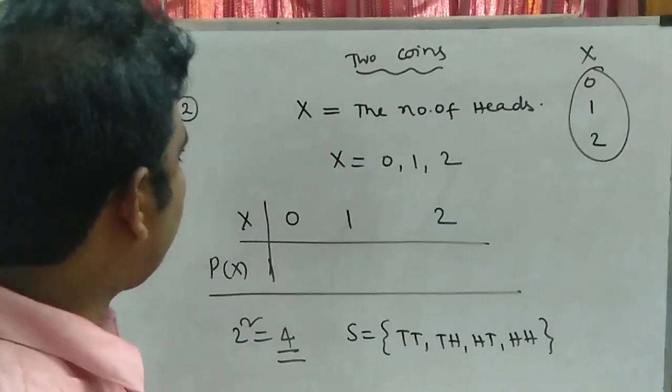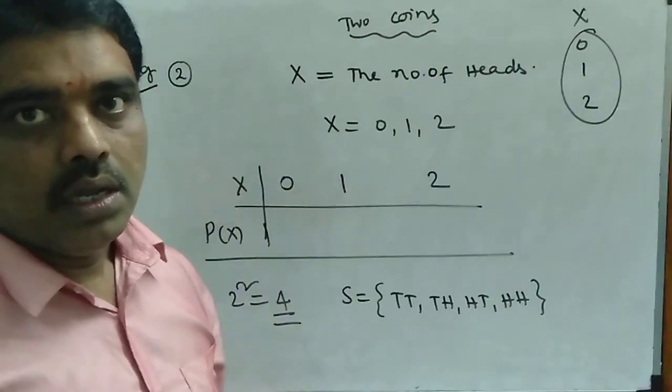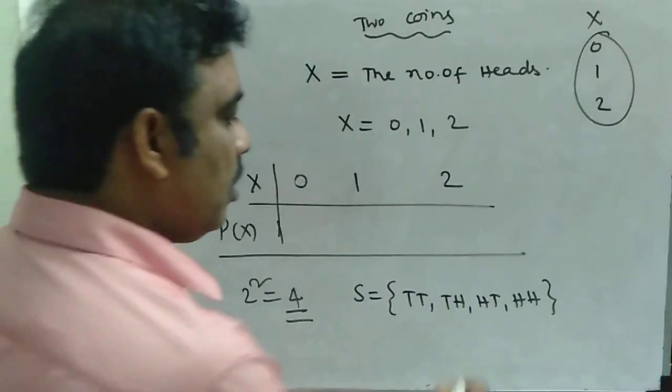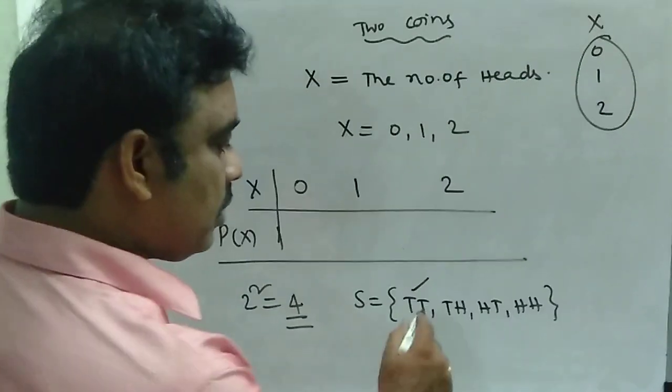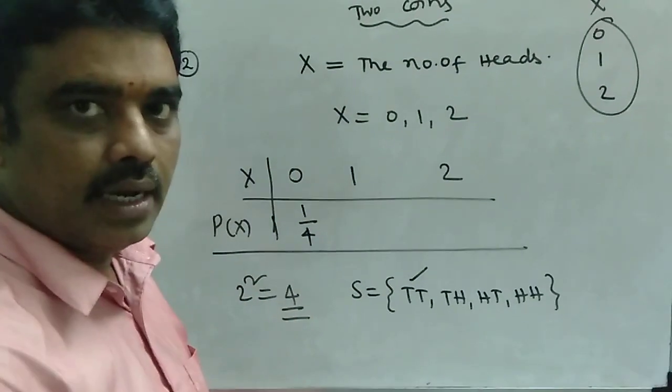So the probability of x equal to 0: x equal to 0 means number of heads 0, which means both are tails. So that is 1 out of 4 outcomes, so the probability is 1 by 4. Clear, all of you?